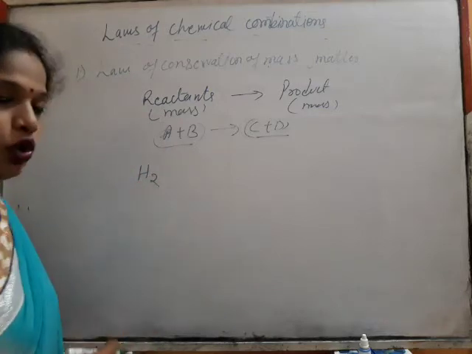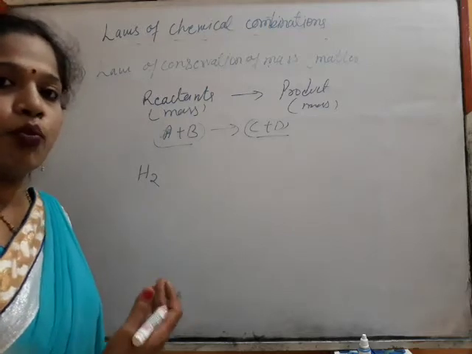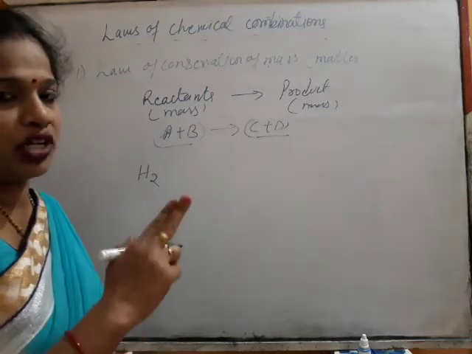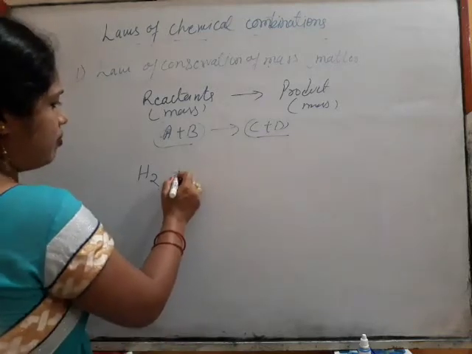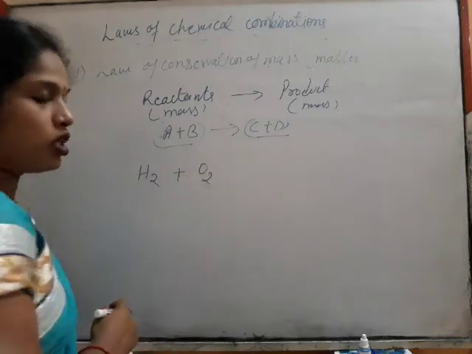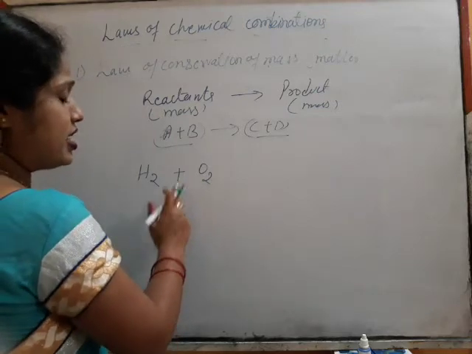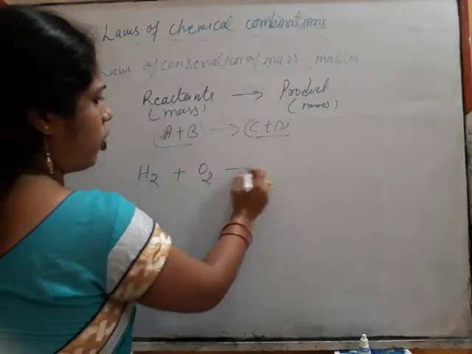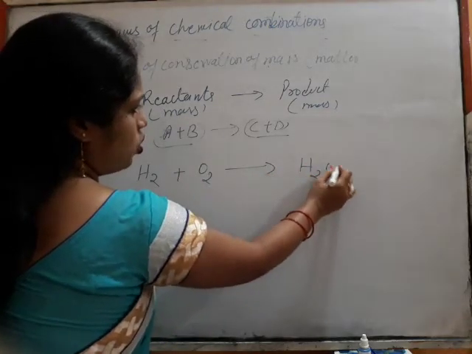H2. As I told you, hydrogen doesn't exist independently. It exists in its molecular form. Two atoms of hydrogen combine to become a hydrogen molecule. Same with oxygen also. Oxygen also doesn't exist independently. It exists in its molecular form, not in atomic form. So H2 plus O2 gives us H2O.